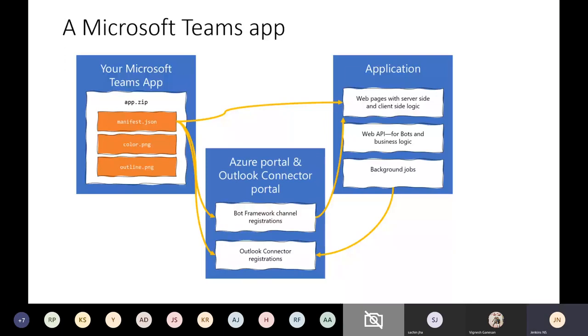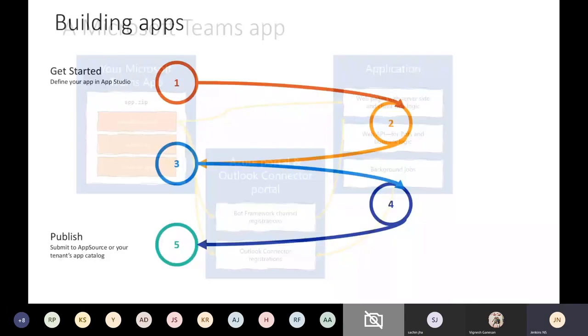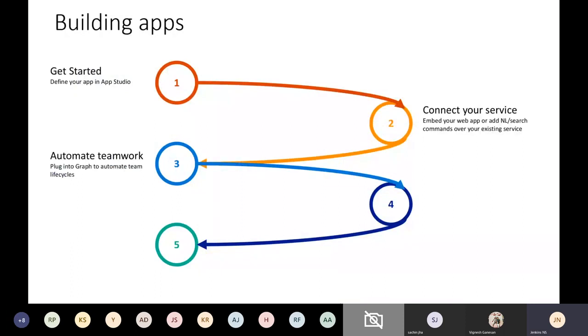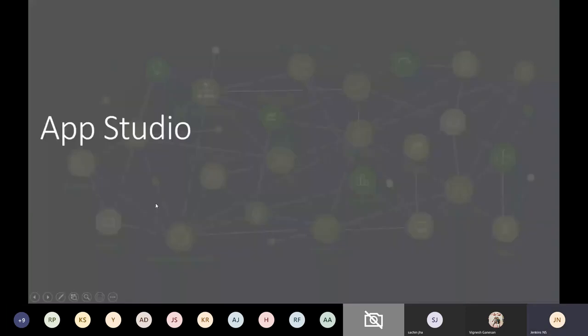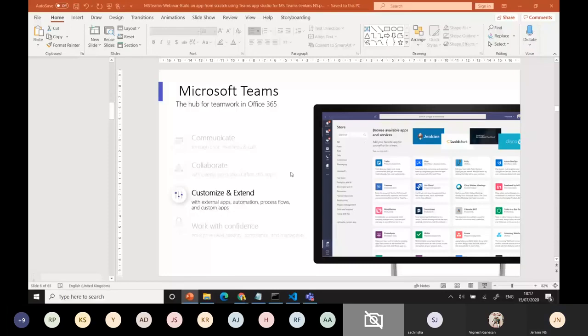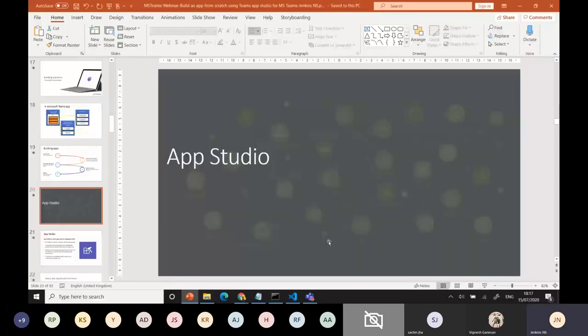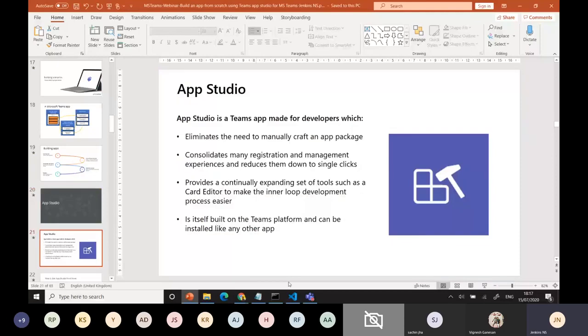You just started: define your app in App Studio first, then connect your services. Then you can automate the teamwork and add rich components, like if you want to add adaptive cards or anything, you can bring the output properly. You can use that. Now let's come to the App Studio part. Before going to the code part, let me explain these things.